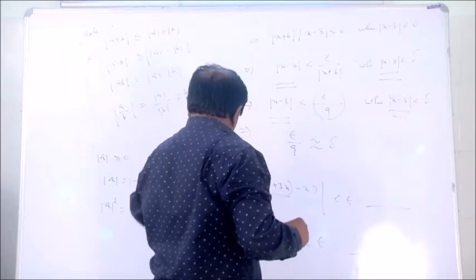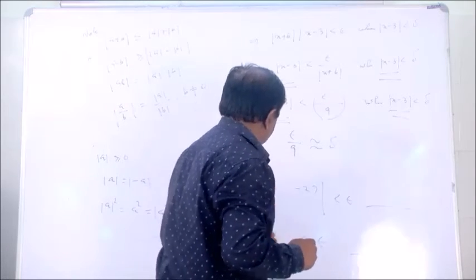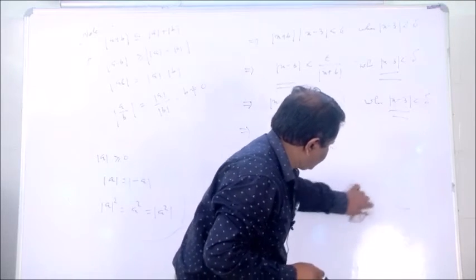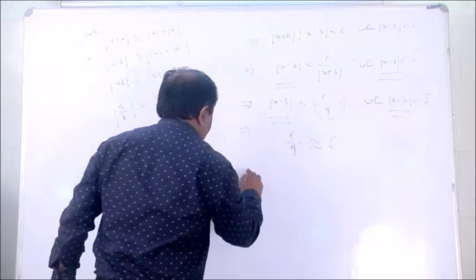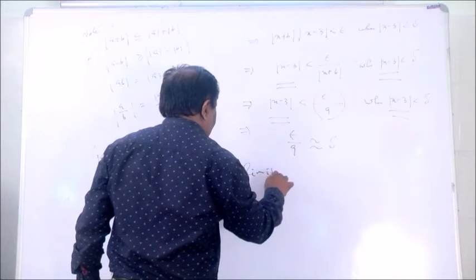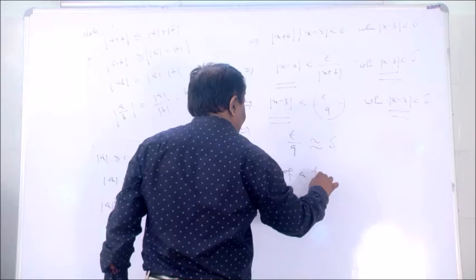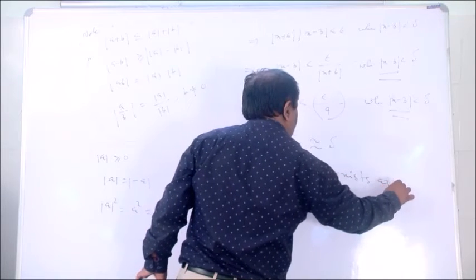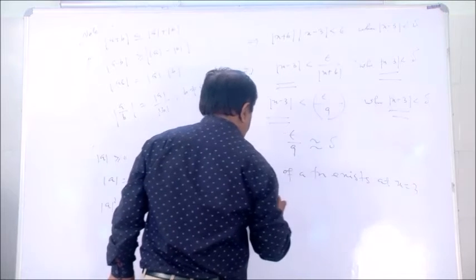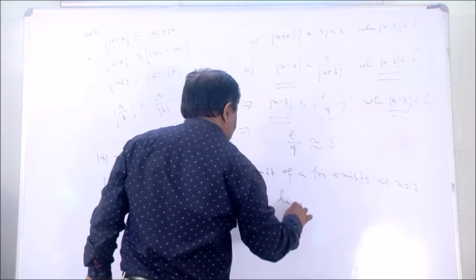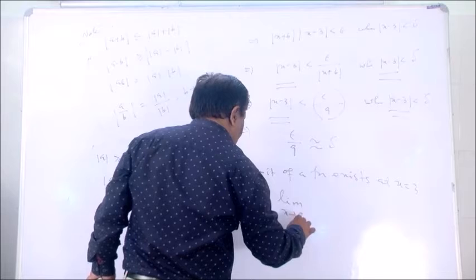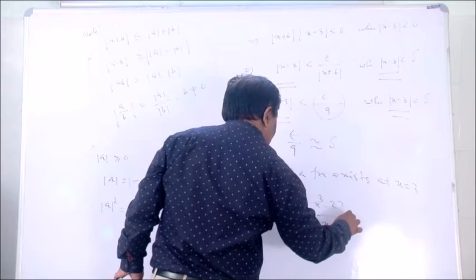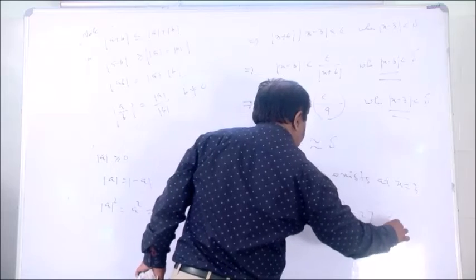This relation will occur, so the relation occurs, that means the limit of the function exists at x equals 3. Hence the limit of (x³ − 27)/(x − 3) as x tends to 3 equals 27. Hence proved.